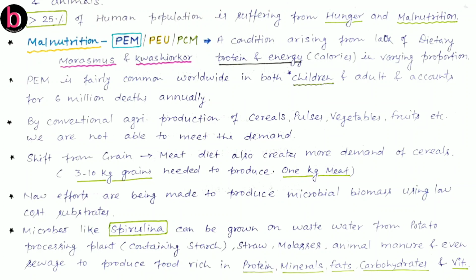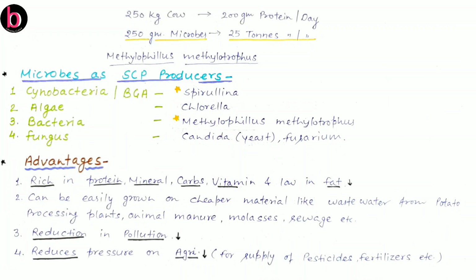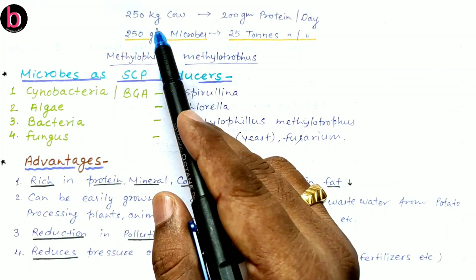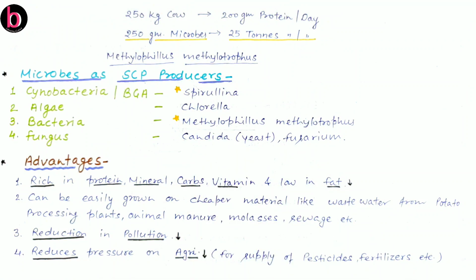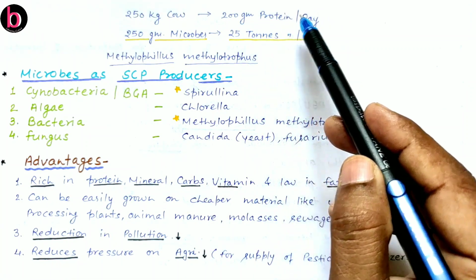We can produce protein-enriched food, and not only protein but also minerals, high quality fats, carbohydrates and vitamins sufficiently by SCP methodology.